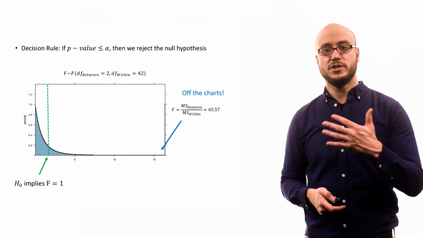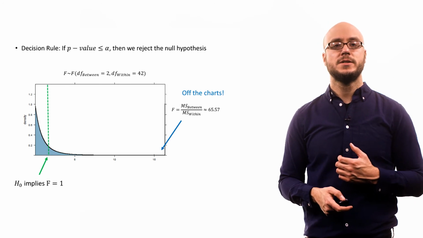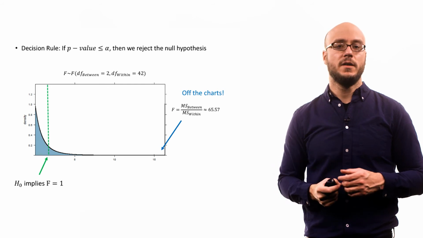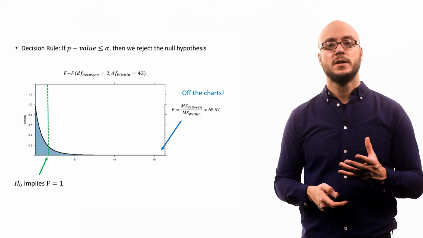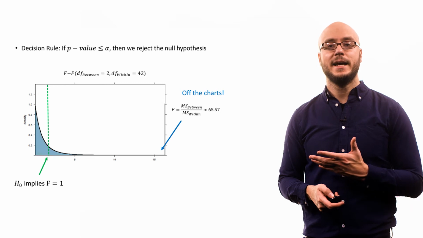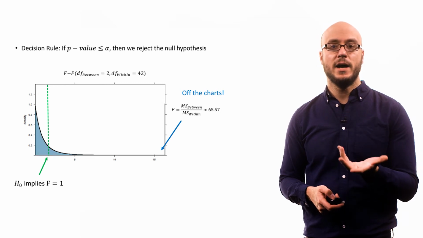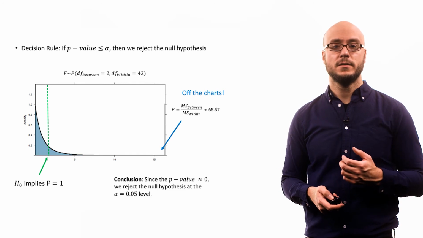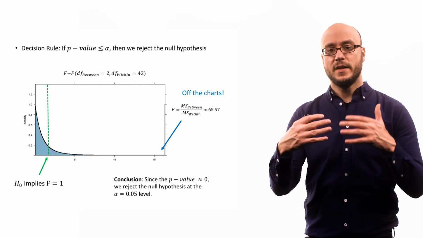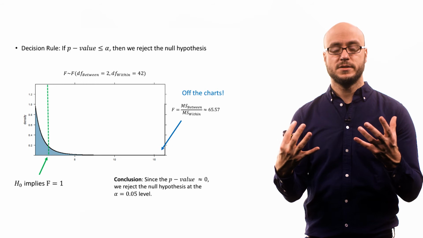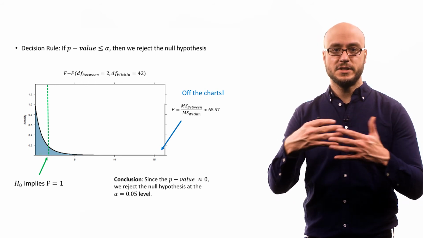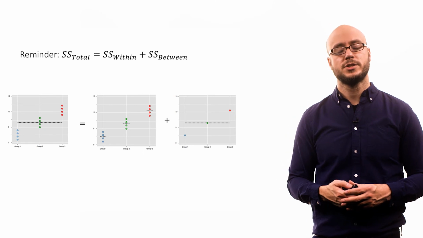This is the F distribution model based on 2 and 42 degrees of freedom respectively. The F test statistic is off the charts. It's enormous. So the probability of obtaining an F ratio as or more extreme than the one we obtained is almost zero. So we can reject the null that these three sets of occupational clusters are from the same population, that they have the same mean occupational prestige.